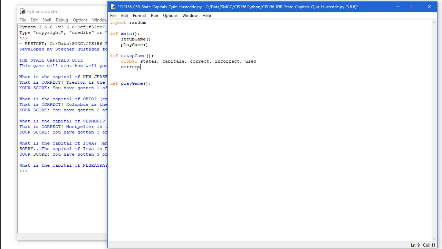And I have to require these as global in another function if I'm going to do any changes to any of these. But we're going to set correct equal to 0. We'll set incorrect equal to 0. And I'm going to take used as a list and say it equals a false value. It's going to be a Boolean list, but I want 50 falses. And rather than type out all those different falses 50 times, where I'll probably make a counting error, I can just do this shorthand where I'm multiplying a value and I'm going to get a list of 50 items, each one being false.